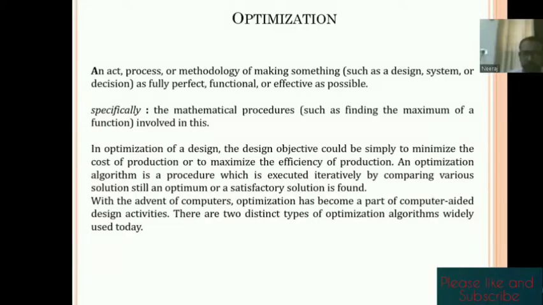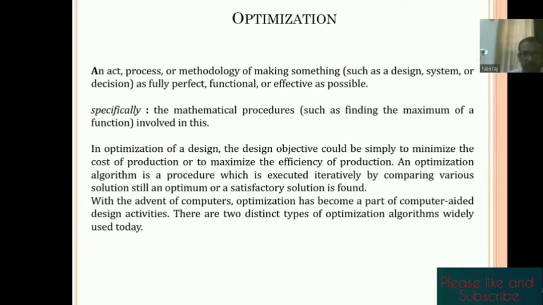It is a mathematical procedure, and in the optimization we can change things depending upon how the factors are available. So everything is related to some input parameters and output parameters. If we change the input parameters according to that value, we can get the maximum efficiency or maximum output. So in every field there are two types of optimization depending upon the type of algorithms.